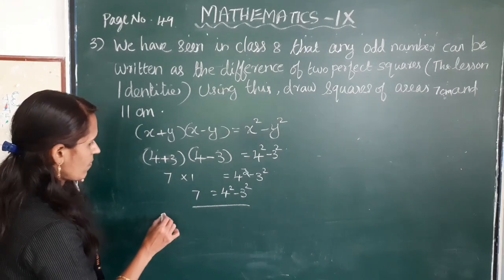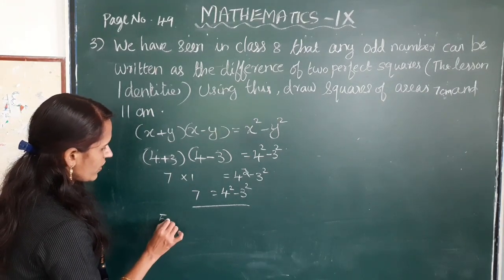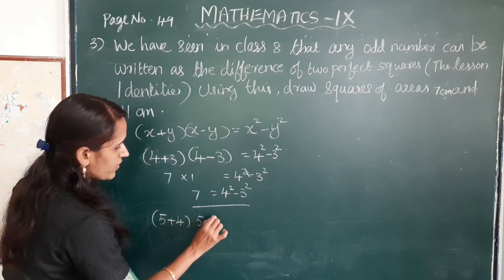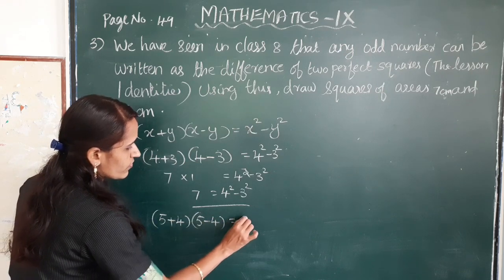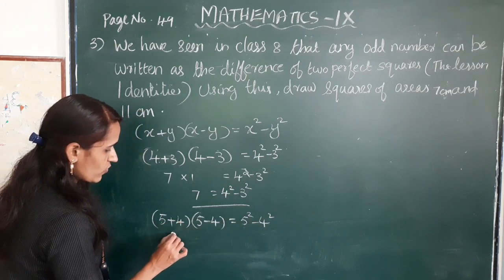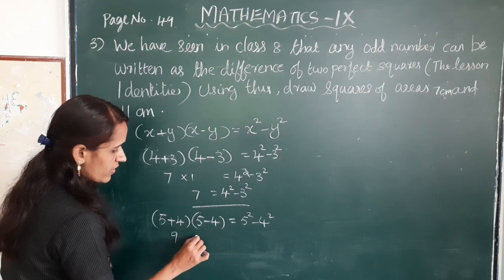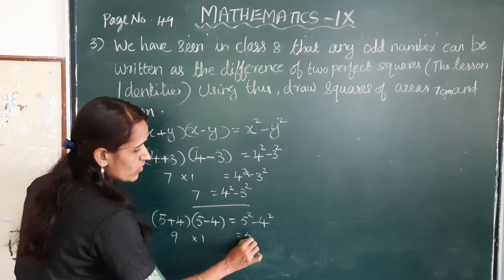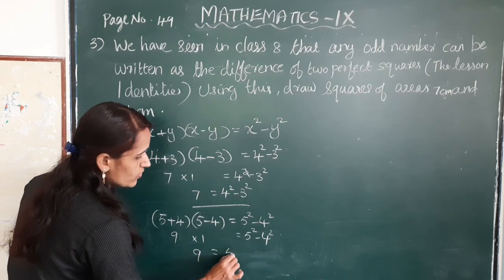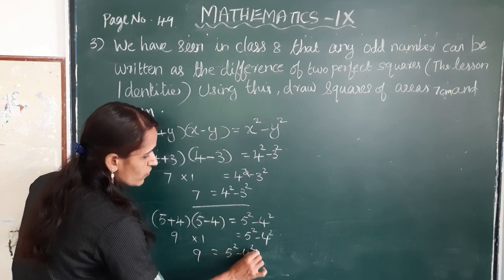Next, 5 plus 4 into 5 minus 4 is equal to 5 square minus 4 square. 5 plus 4 is 9 into 1 is equal to 5 square minus 4 square. That is, 9 is equal to 5 square minus 4 square.